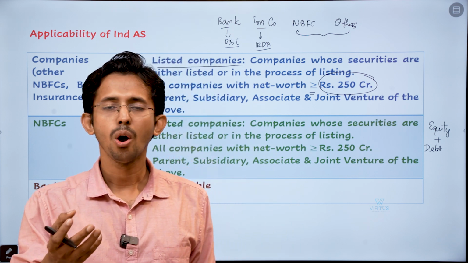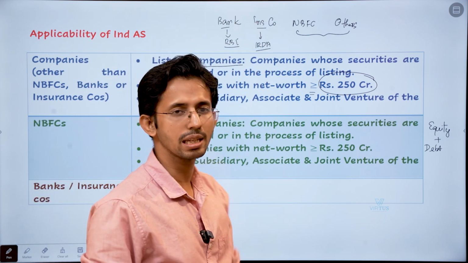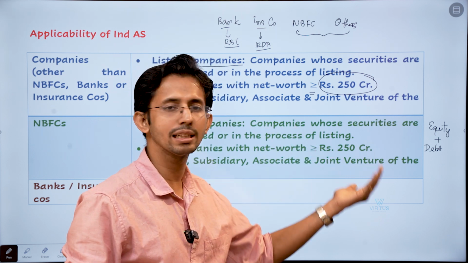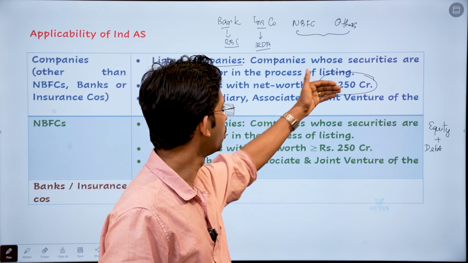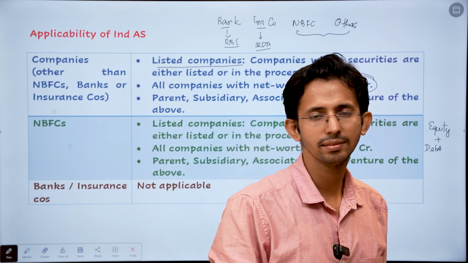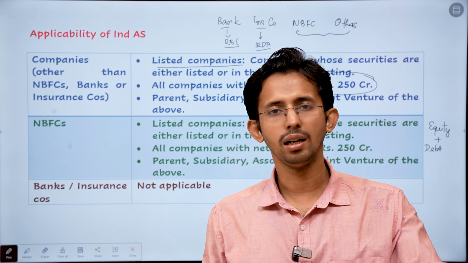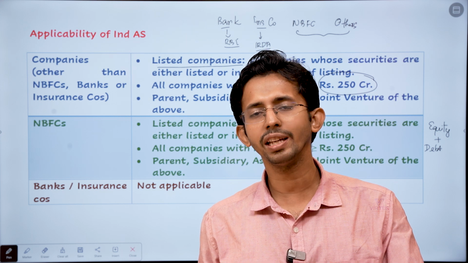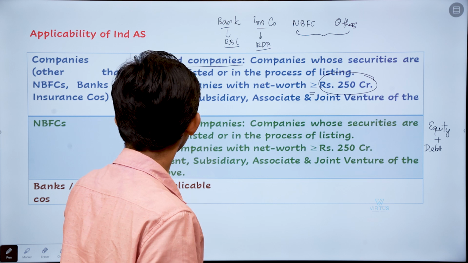So NBFCs or other companies other than these two, bank and insurance company, whose net worth as per the last audited financial statement exceeds or equals 250 crore, then those companies will have to follow IND AS from this year onwards. So if the net worth as per last audited financial statements is above or equal to 250 crores, then from this year onwards you have to follow IND AS. That is the second category.